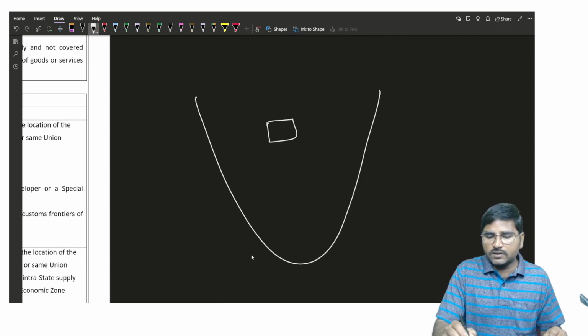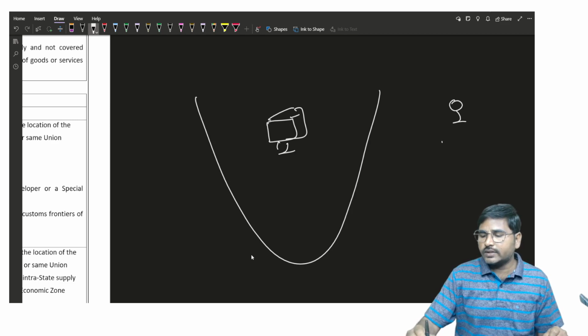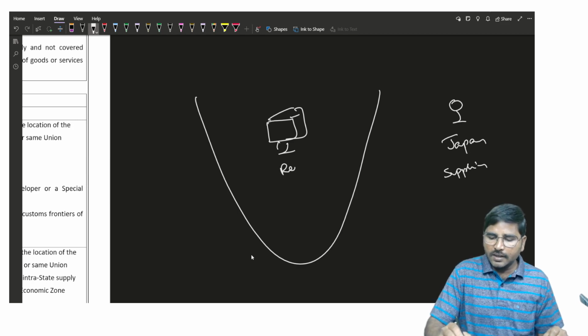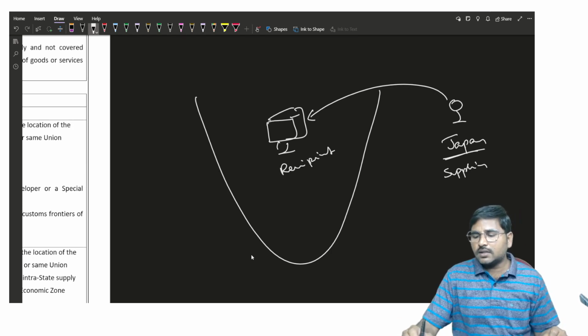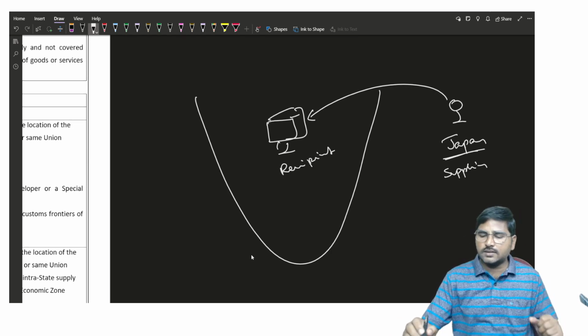Where a company is located in India and a technical person is located in Japan, he is the supplier and the recipient is located in India, and on a remote basis, that is through online, the person located in Japan is rendering service.